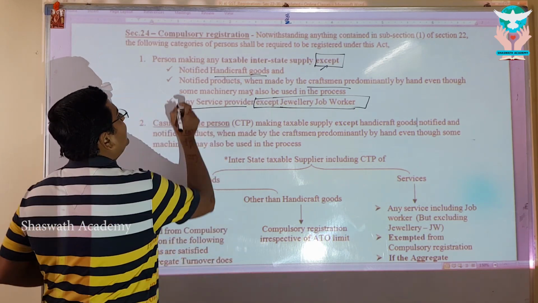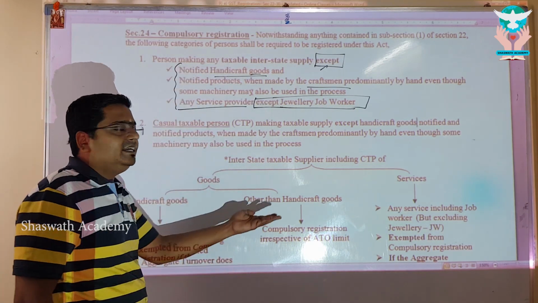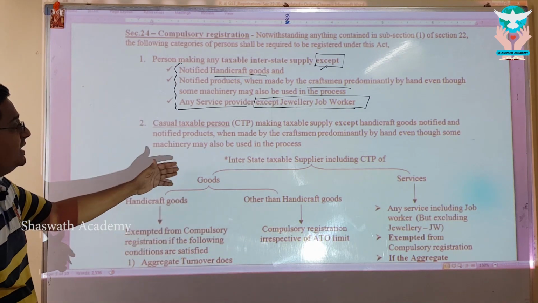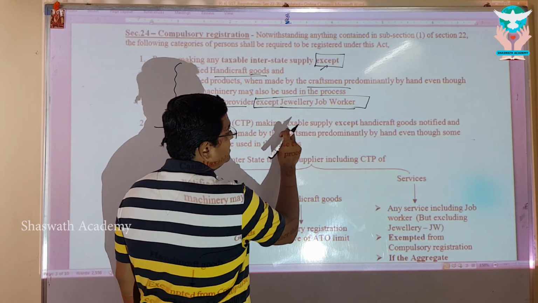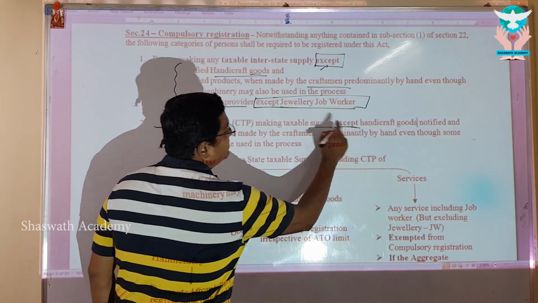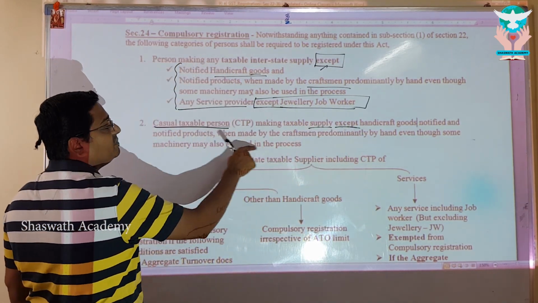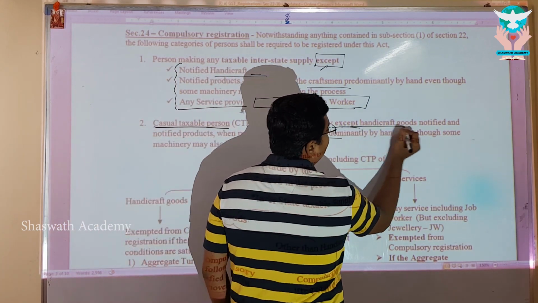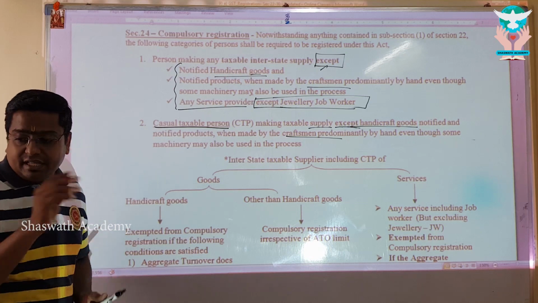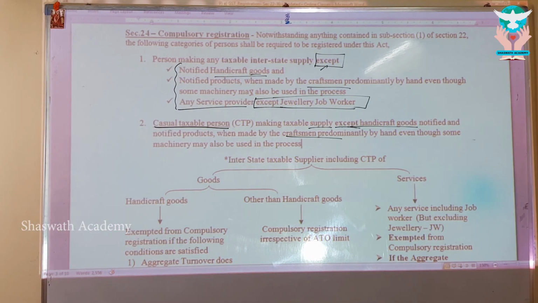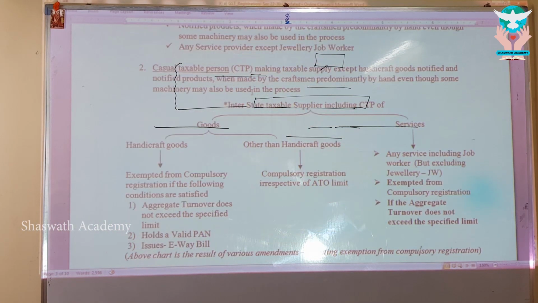Where it is all given? My dear, I told you this is all just. Detailed conditions are here, and this detailed condition applies even to casual taxable person. Look at this. Casual taxable person making taxable supply except handicraft goods notified and notified products of craftsman goods. So handicraft goods and craftsman goods made by the hand, even by the use of machinery, they continue to enjoy the exemption.